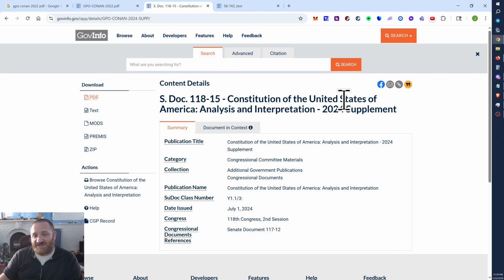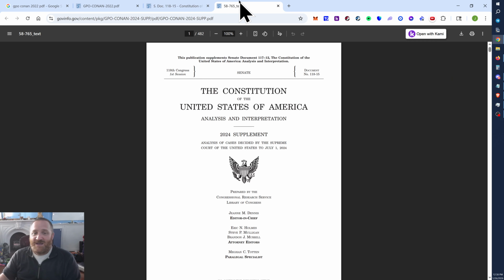In addition to this, they update this thing every so often. There's a 2024 supplement. If you Google GPO Conan 2024 supplement, you can get this 482-page text that starts to talk about some of the Supreme Court cases that have come about recently, or some of the more recent hearings, or anything that pertains to what's already been discussed but is now new law, new case law, or new rules or regs. All of that is referenced in here.